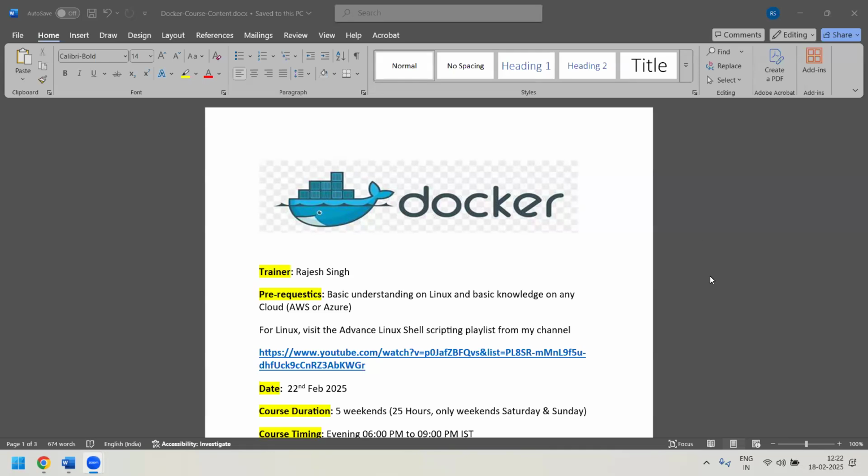Now, what are the prerequisites for this course? The very basic prerequisite is that he should be aware of the Linux platform. A basic understanding of Linux and Linux commands is essential. Also, if he is aware of any cloud technology like AWS or Azure, it will be an added advantage, because we'll be showcasing a lot of Docker container services on the cloud platform also.